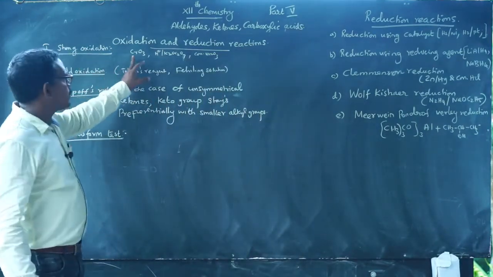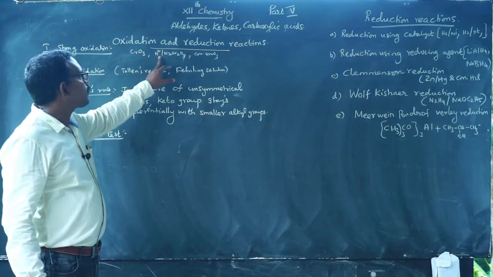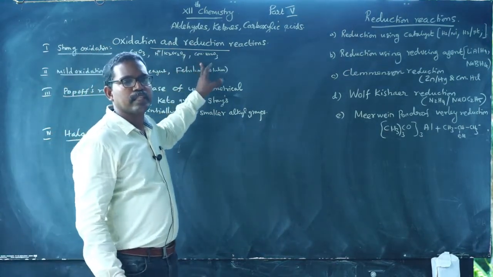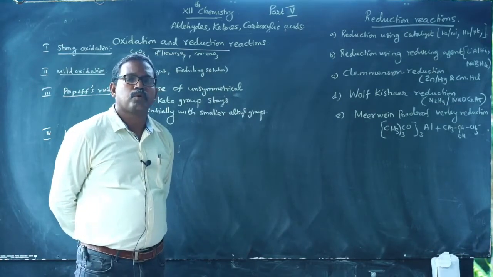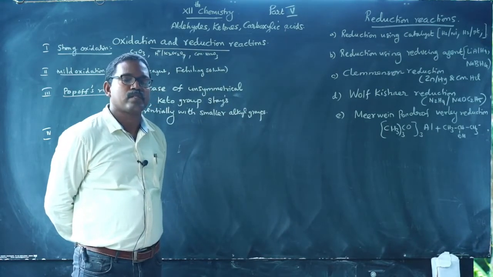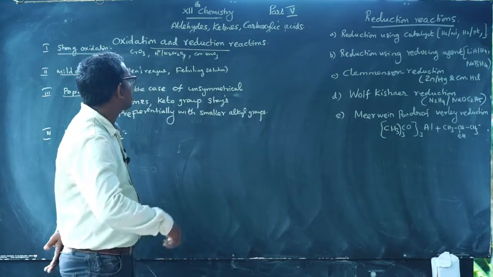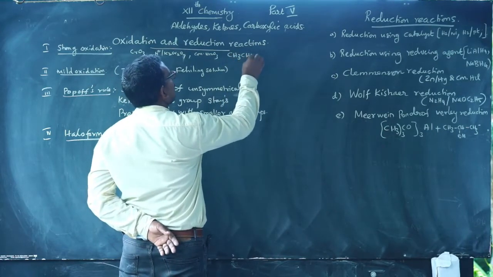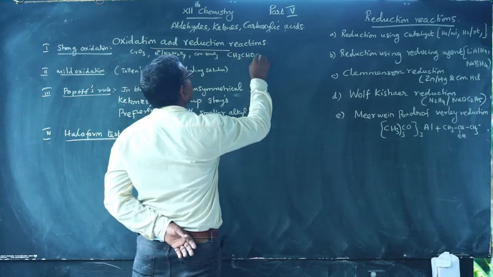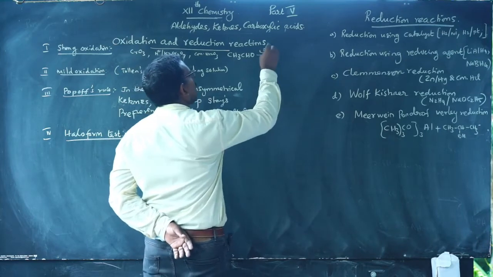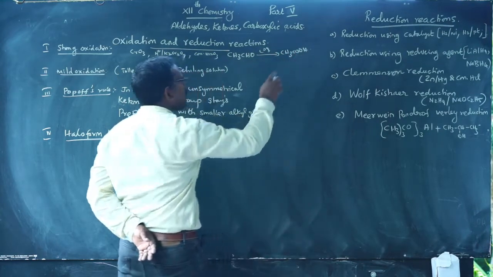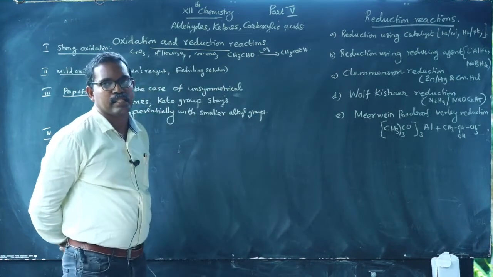Strong oxidizing agents are chromium trioxide, acidified potassium dichromate, concentrated nitric acid, sodium dichromate, and acidified and alkaline potassium permanganate. Suppose we are taking an aldehyde, acetaldehyde, CH3CHO. On oxidation it gives CH3COOH. Acetaldehyde on oxidation gives acetic acid.